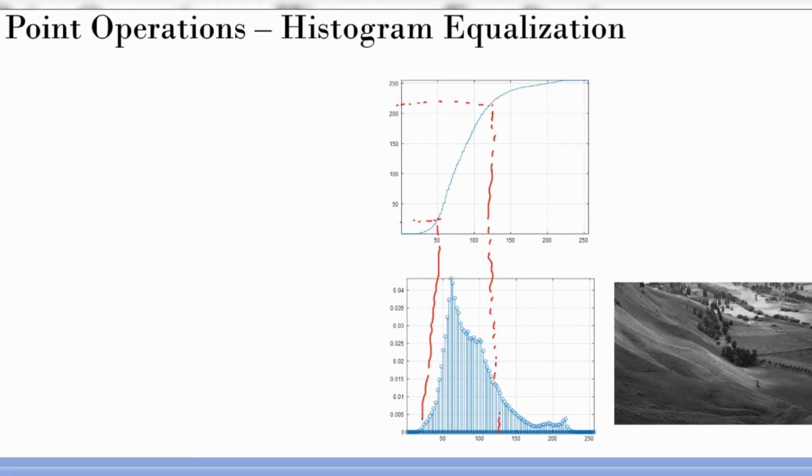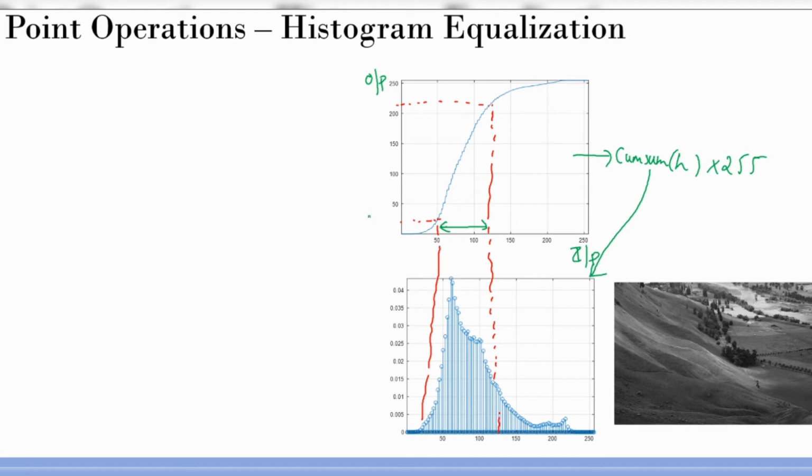So this was in the input image. Those who are confused, this is my input intensity, and this was my output intensity. And what is this curve? This curve is nothing but the cumulative sum, the cum sum of my histogram, multiplied by 255. That's all I did, because the cum sum will give me this value as 1, and I multiply by 255, I got this, and this I'm going to use as a transfer function now. Every input intensity will be mapped to an output intensity. That's all we need to do.